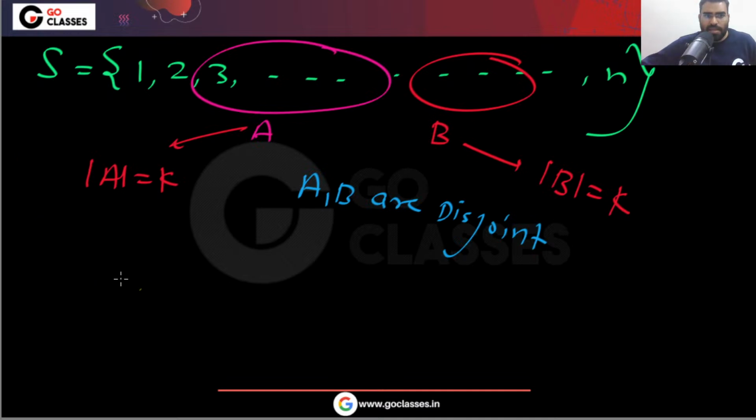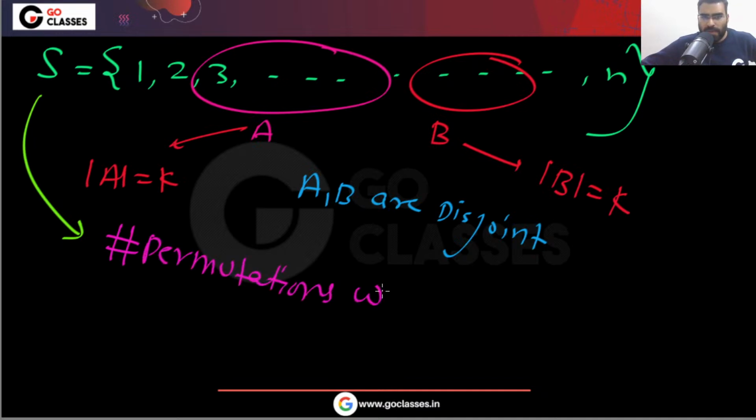The reason is they are saying that you have to give the permutations where A, B are separate. The question is asking you to find the number of permutations where A, B are separate.